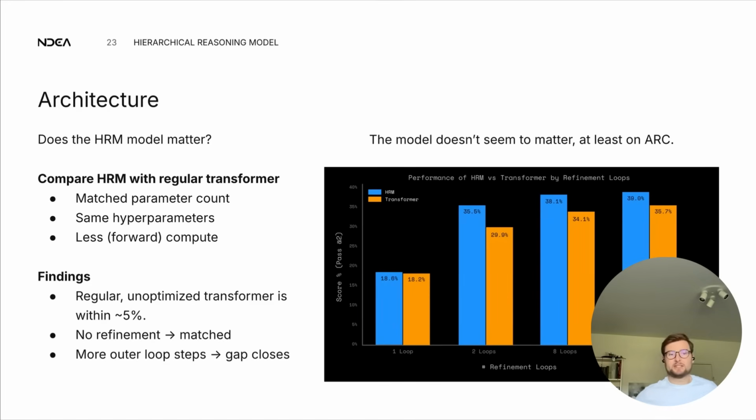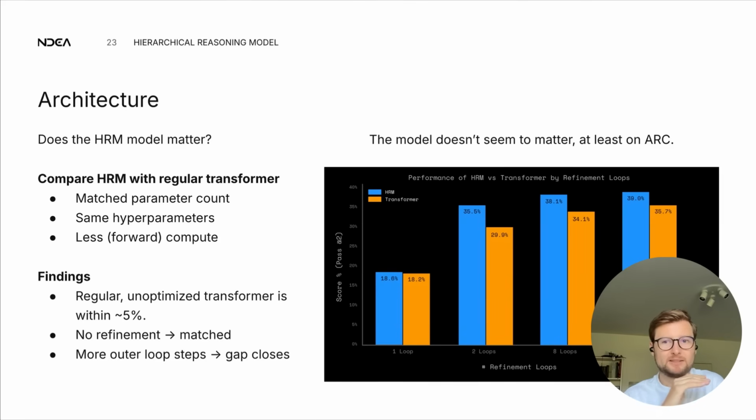First off, the architecture. Basically, does the HRM model matter in trying to reach the performance level that they reach? To get close to that, we compare the HRM model architecture. We replace the entire thing with a regular transformer, matched in parameter count. Their model has basically two transformers, the H level and L level. We just replace both of these with just one, but with the same parameter count.